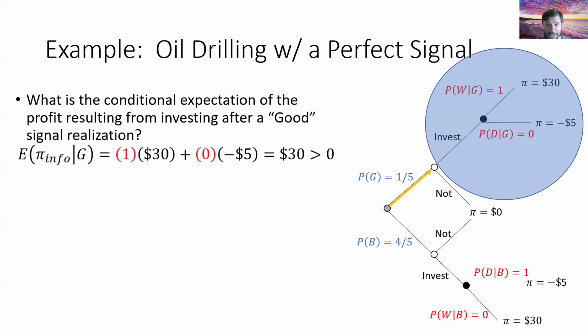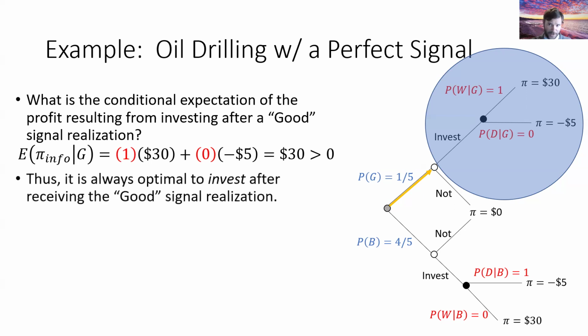So hopefully it makes sense that our expected payoff given a good signal is 30 million. Since that's bigger than 0, we definitely want to invest following a good signal realization, meaning our optimal action at that decision node is to invest and listen to our geologist. We do not want to stay out in this case.